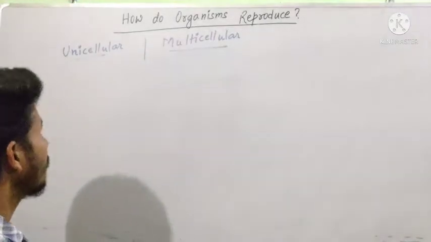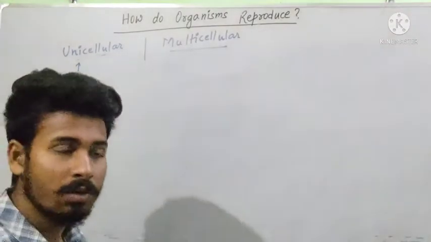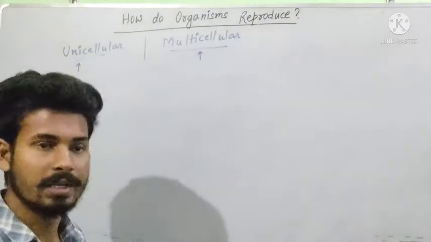Now the question arises: how do we define the unicellular organism and how do we define the multicellular organism?